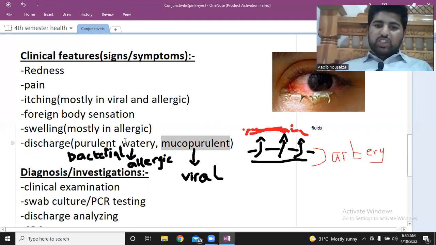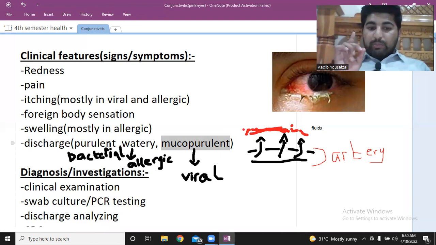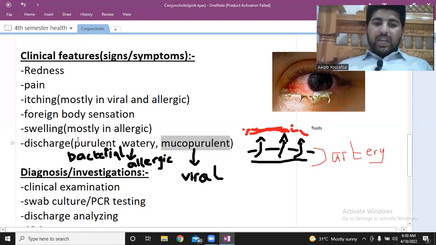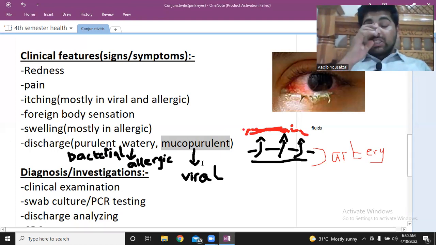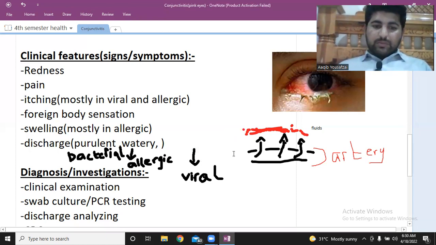So mucopurulent discharge and purulent discharge are both found in bacterial conjunctivitis, but most commonly bacterial infection shows purulent discharge. And viral and allergic conjunctivitis show watery discharge.